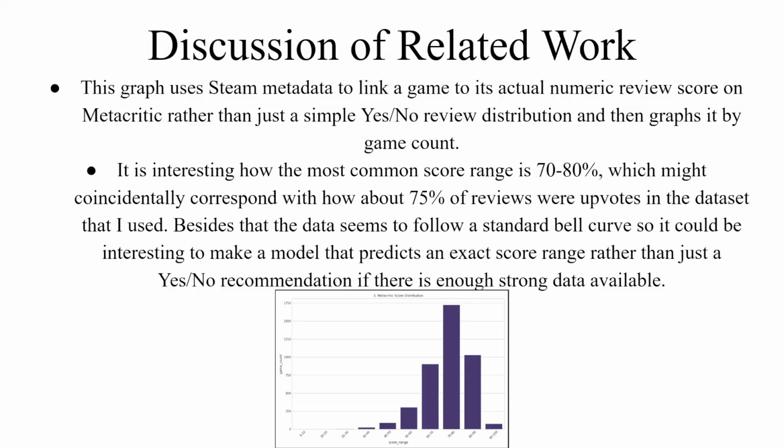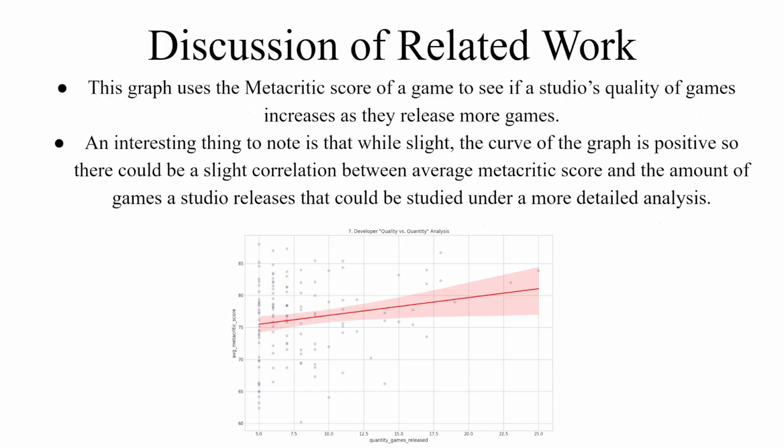This graph uses Steam metadata to link a game to its actual numeric review on Metacritic rather than a simple yes-no review distribution, and then graphs it by game count. It is interesting how the common score range is 70 to 80%, which might coincidentally correspond with how about 75% of reviews were upvotes in the dataset that I used. Besides that, the data seems to follow a standard bell curve, so it could be interesting to make a model that predicts an exact score range rather than just a yes-no recommendation, if there is enough strong data available.